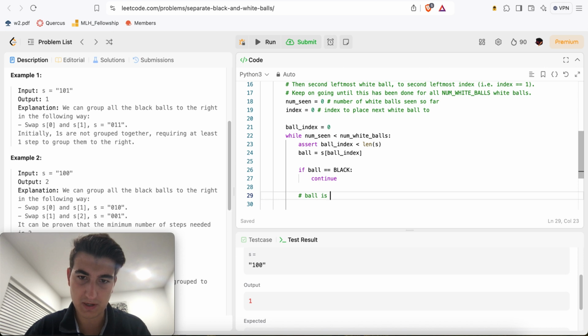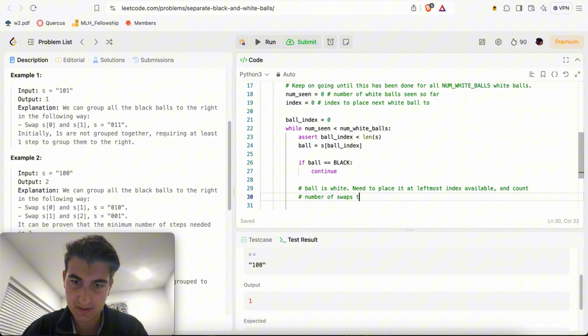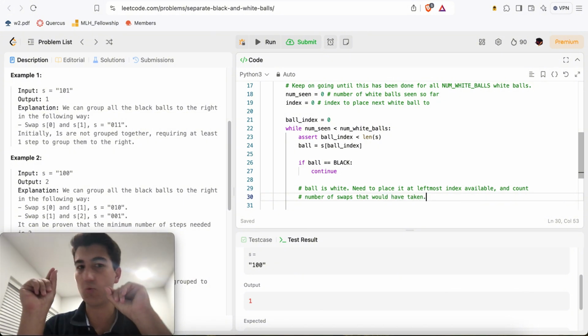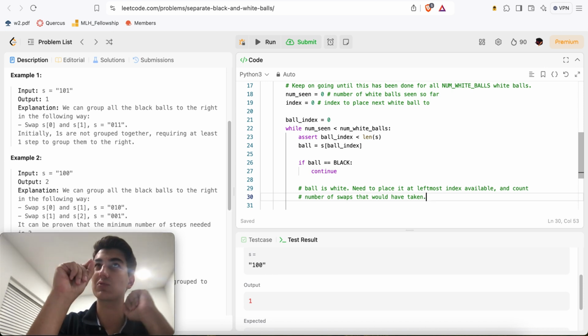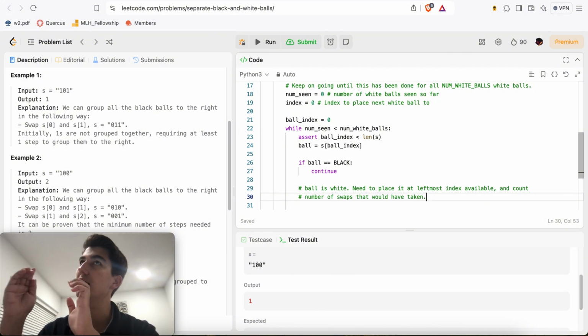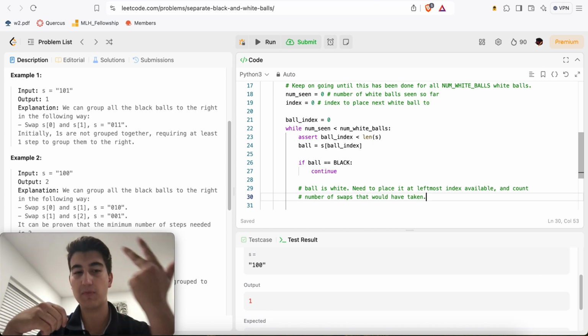Otherwise, ball is white. Need to place it at leftmost index available and count number of swaps that would have taken. Right, so let's think about it. If we've seen one at index 2 and we want to place it at index 0, then from index 2 we need to swap it with index 1, and from index 1 we need to swap it with index 0, right? If I wanted to go from 4 to 1, I have to go 4 to 3, 3 to 2, 2 to 1. So 4 minus 1, yeah, three steps.